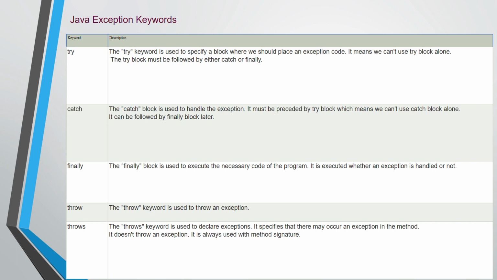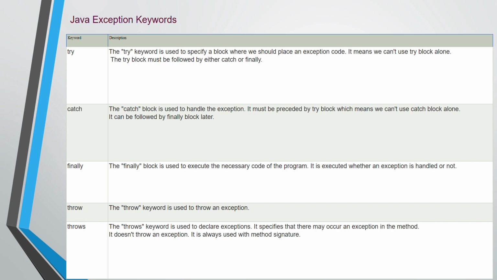The next two keywords are throw and throws. The throw keyword is used to throw an exception. It is basically used inside the method. And one more keyword used in Java is throws. The throws keyword is used to declare an exception. It specifies that there may occur an exception in the method. It does not throw an exception. It is always used with the method